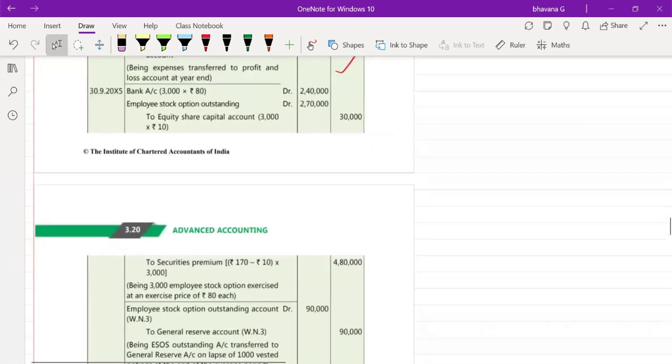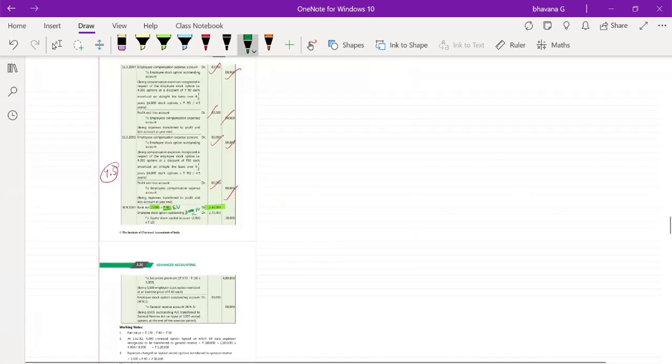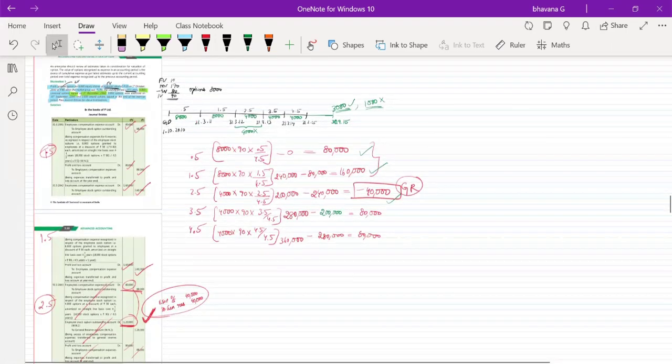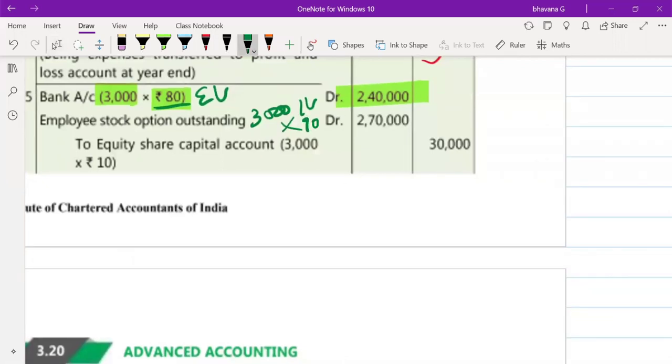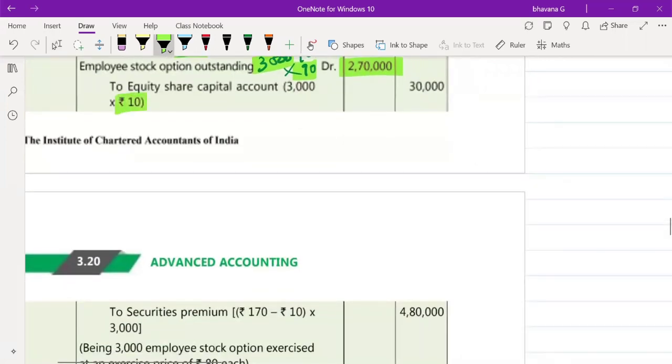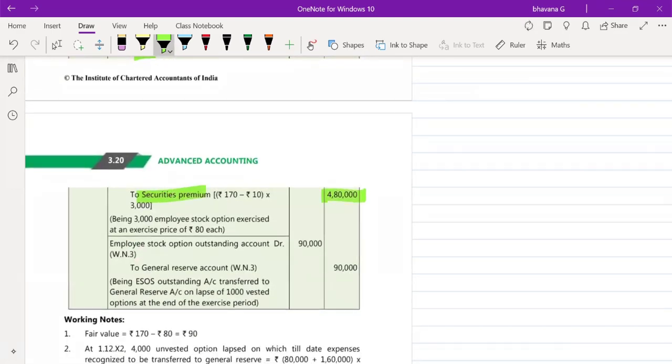Last, the bank entry alone, I'll tell you. 3,000 options were exercised at an intrinsic value of 80 rupees. So 2,40,000. Employee stock option outstanding was 3,000 into this 80 rupees, which is the exercise value. I thought I said intrinsic value. Yes. So into intrinsic value, how much is your intrinsic value? Your intrinsic value is 90 rupees. So it will be 3,000 into 90 rupees, 2,70,000. Equity share capital 10 rupees only you will put, since face value, 30,000. Remaining amount will go to securities premium, which is 4,80,000.